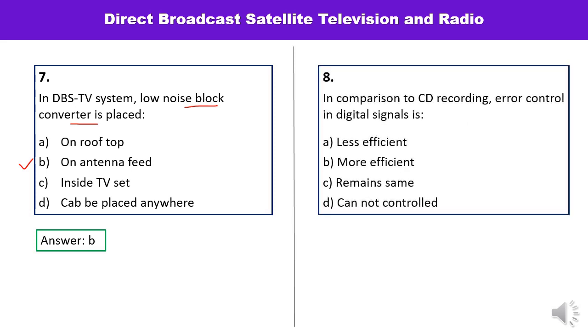Question number 8 is, in comparison to CD recording, error control in digital signal is? If you compare the error control in case of CD recording and in case of digital signal, so digital signal error control is less efficient, more efficient, or same, or cannot be controlled. So if you compare both of these cases, means error control remains same. Answer is C.